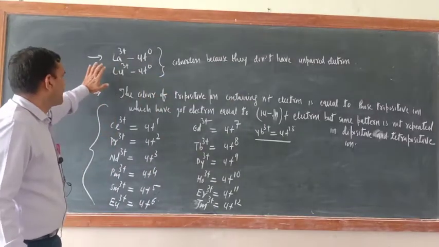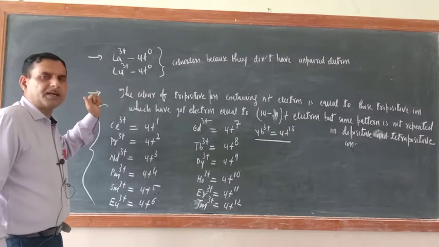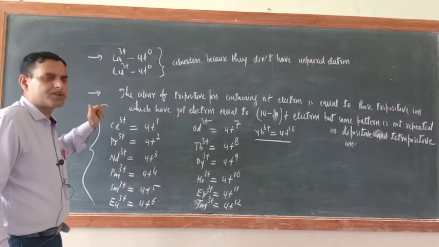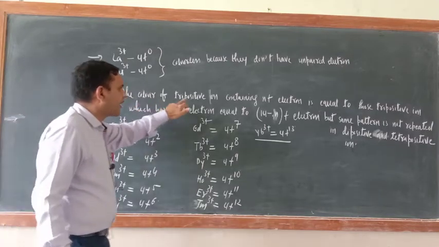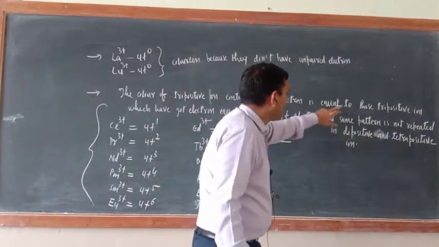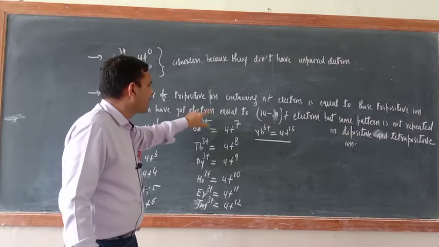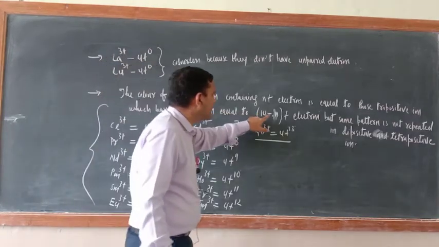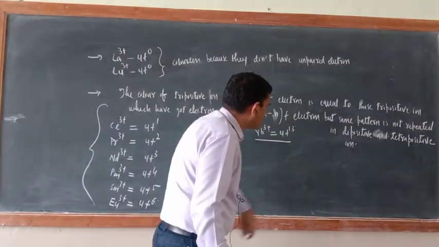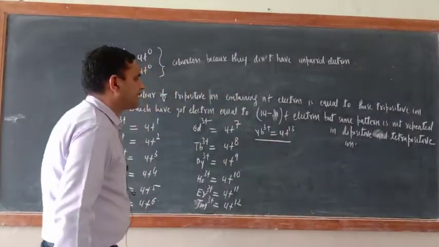Okay, now in addition to these two, now very interesting pattern you will have in tripositive ion. The color of tripositive ion containing nf electrons is equal to those tripositive ions which have got electrons equal to 14 minus nf electrons. But the same pattern is not repeated in dipositive and tetrapositive ion.